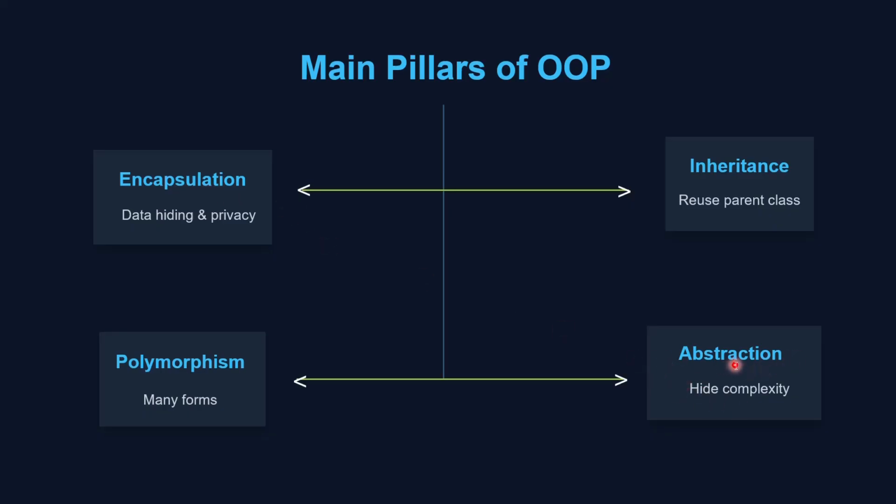It's showing only important details and hiding unnecessary implementation details. We'll see that while using the OOPS main pillar, abstraction, in the program we are going to make. The next one is inheritance, a process where one class acquires properties and methods of another class.